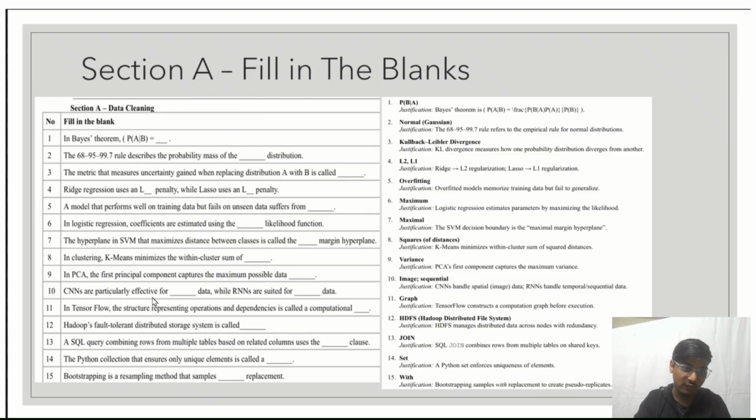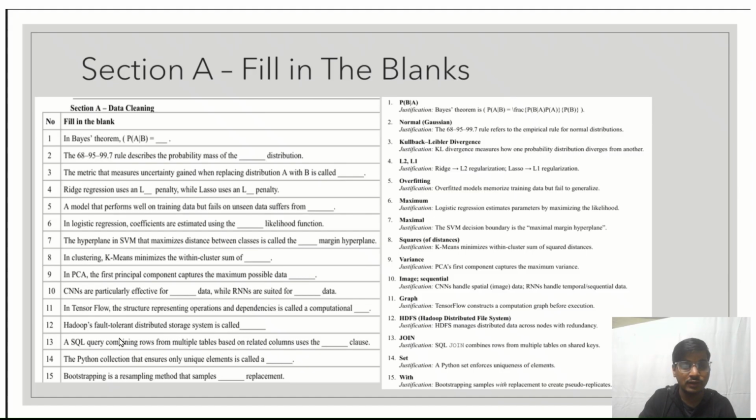CNNs are particularly effective for image data, while RNNs are suited for sequential data. In TensorFlow, the structure representing operations and dependencies is called a computational graph. Hadoop's fault-tolerant distributed storage system is called HDFS or Hadoop Distributed File System.